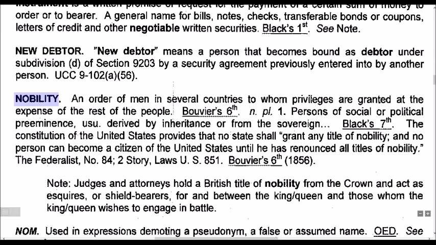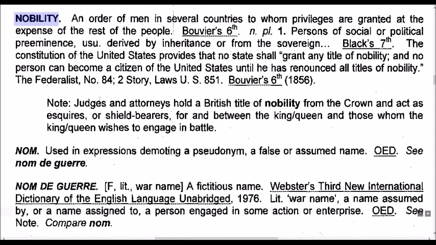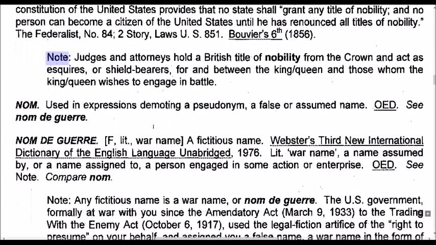The Constitution of the United States provides that no state shall grant any title of nobility, and no person can become a citizen of the United States unless he has renounced all titles of nobility. The Federalist, number 84, second story, Laws, U.S. 851 Bouvier 6, 1856. Note, judges and attorneys hold a British title of nobility from the crown and act as squires or shield bearers for and between the king or queen and those whom the king or queen wishes to engage in battle.